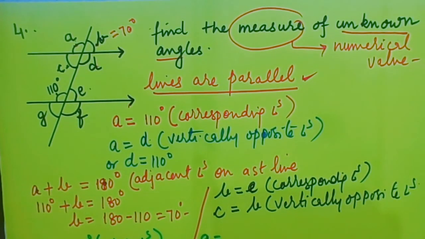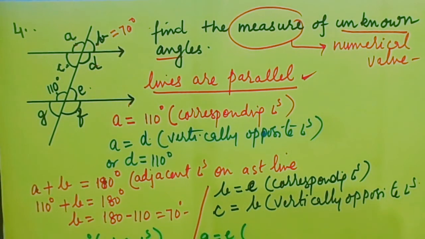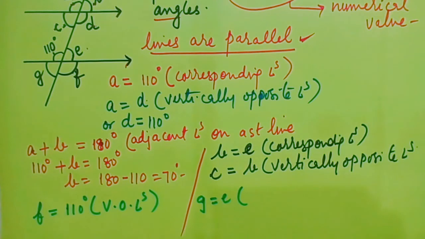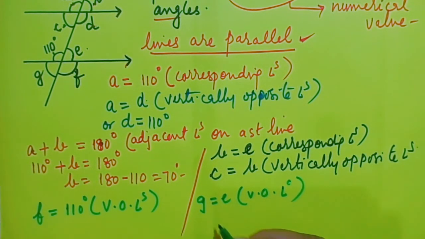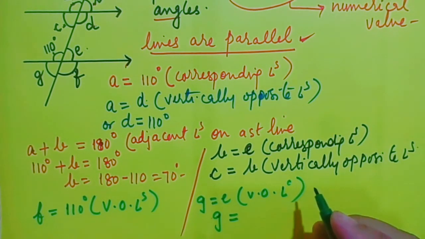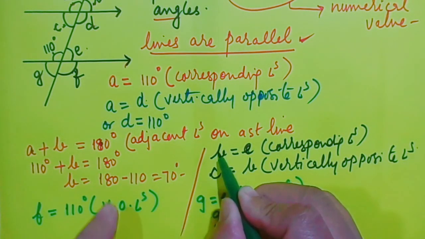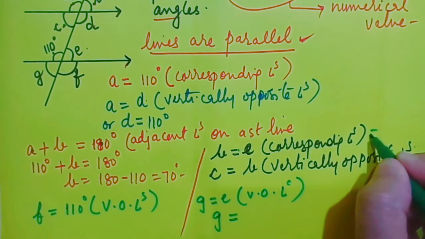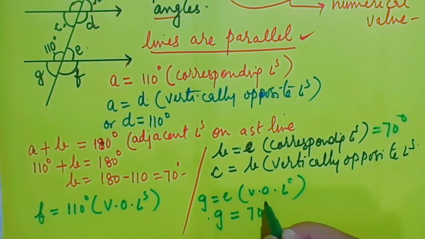Okay. Do not get confused. G is equal to E. And the reason for that is they are vertically opposite angles. Therefore, for the value of G, we had already found out that E is equal to B, and B was 70 degree. Therefore, G is equal to 70 degree.